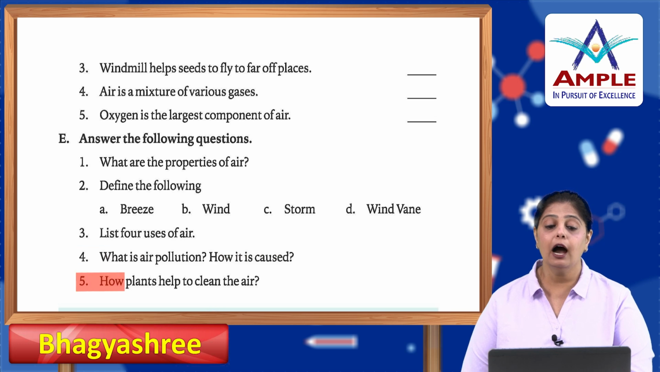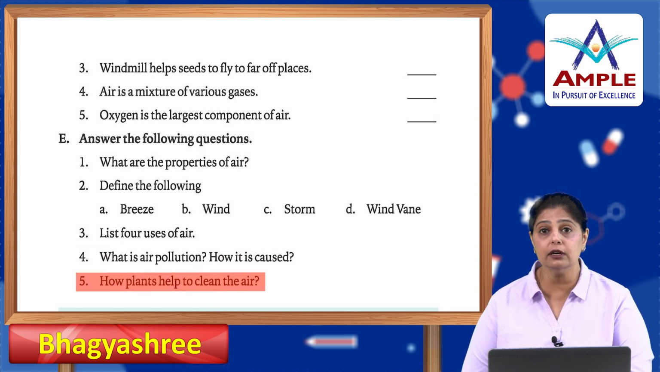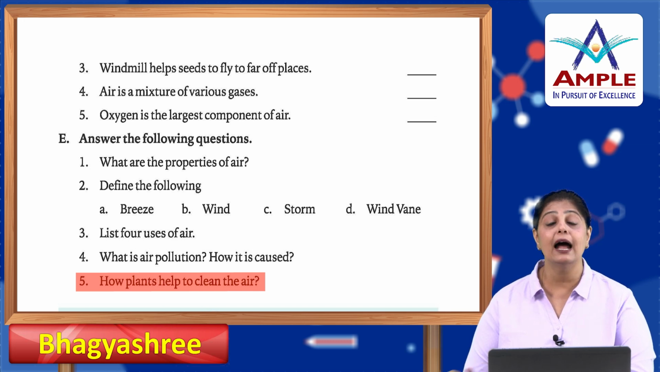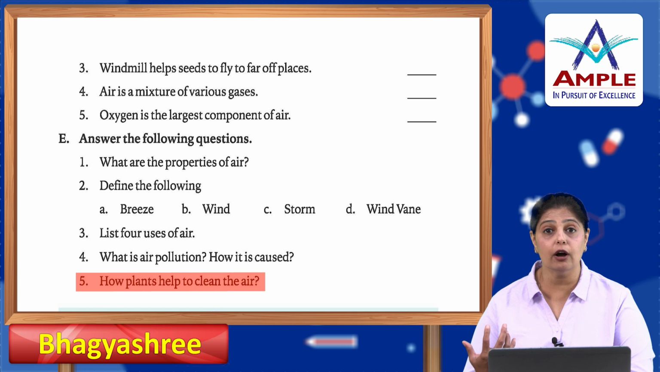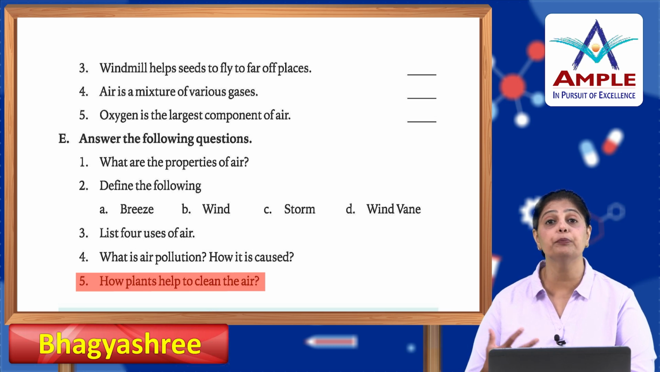Alright. Now, how do plants help to clean the air? Okay, plants take in all the dirty air. They take the carbon dioxide that is released from us, and they give us oxygen that we breathe. That means they purify the air that we are breathing.